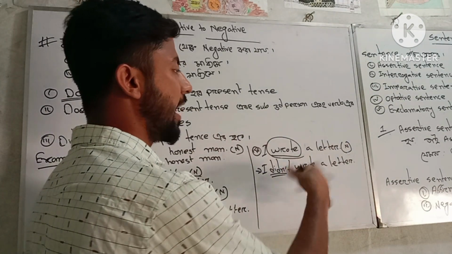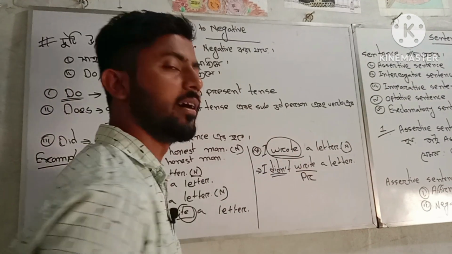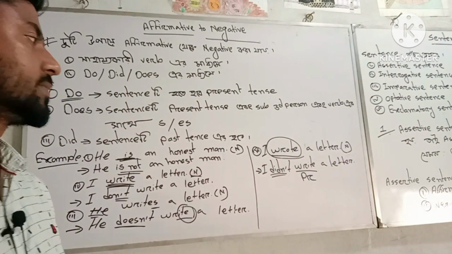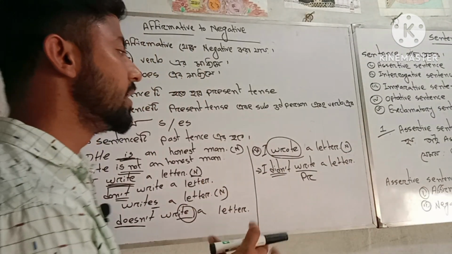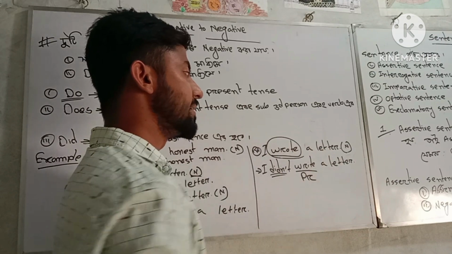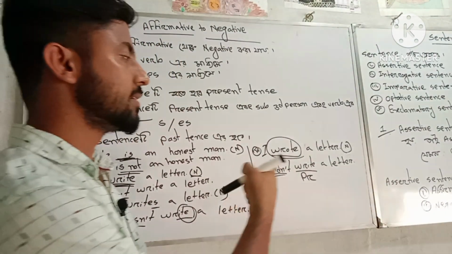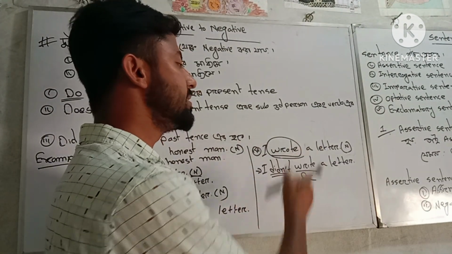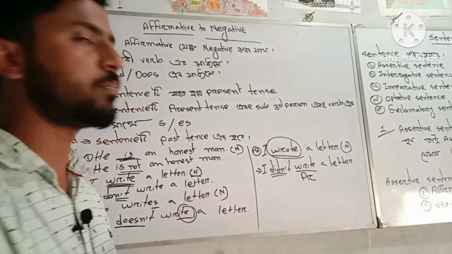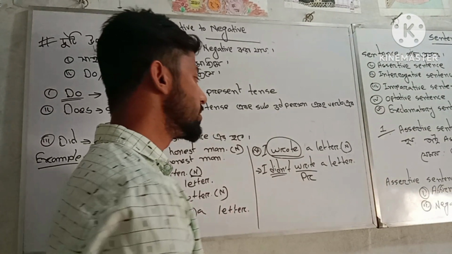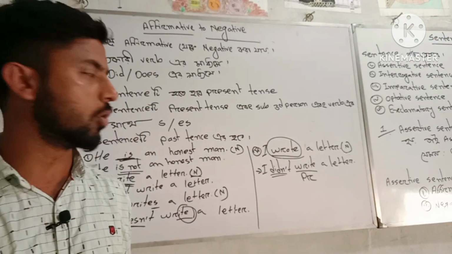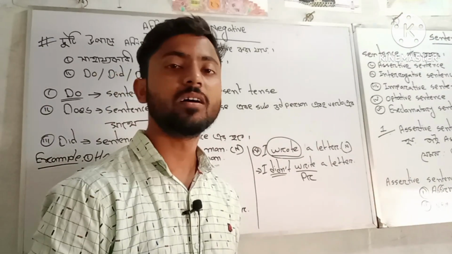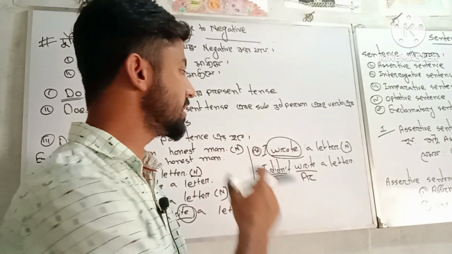Now another sentence. This is a past tense sentence: I wrote a letter. At first you need to see which tense the sentence is. It is past tense, because the present form is write and the past form is wrote.